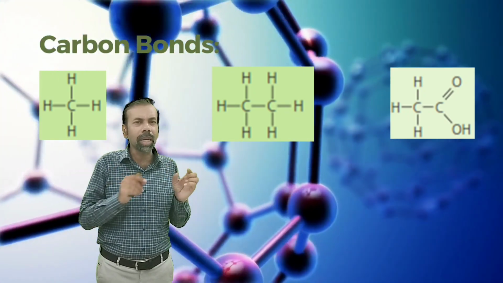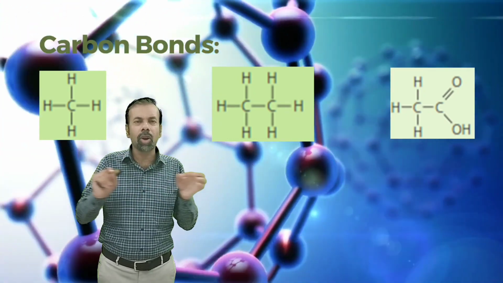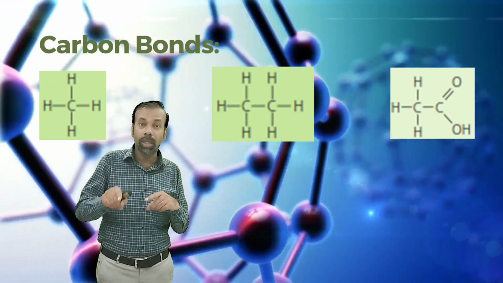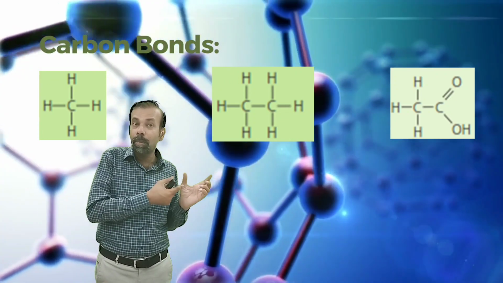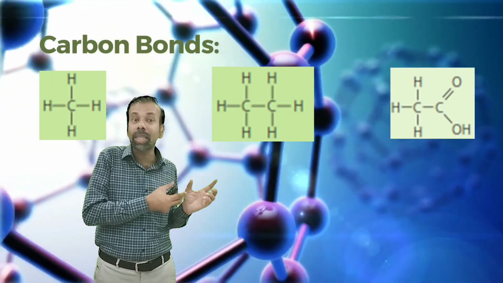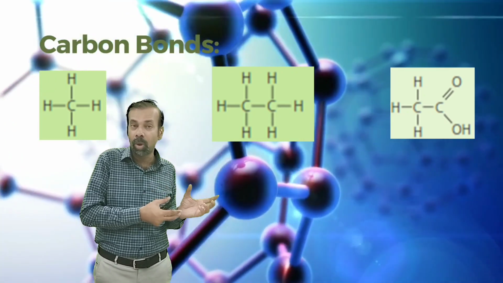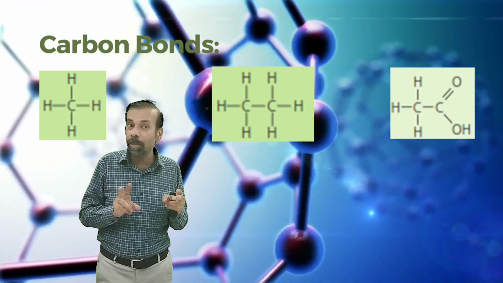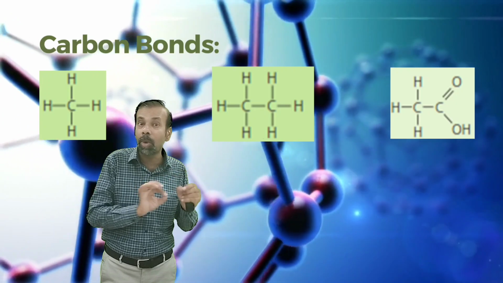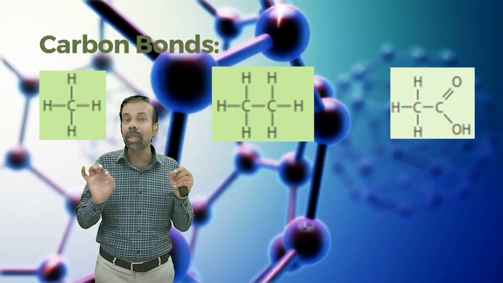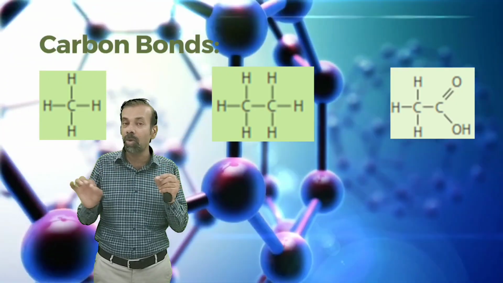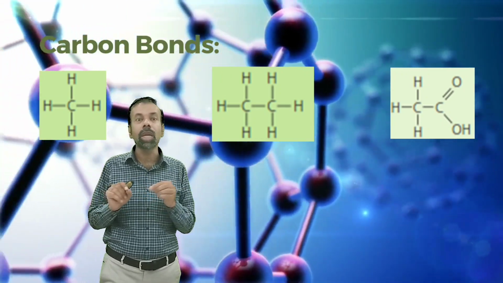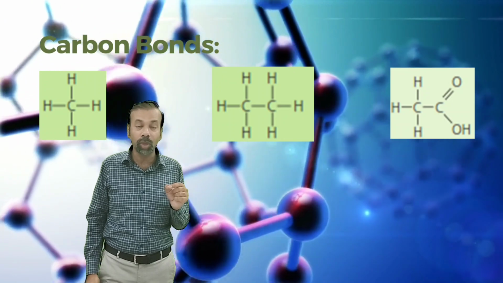Then maybe a single bond with carbons or double bond as well, like you can see C double bond C. So these compounds are actually called unsaturated compounds which contain double bond. Keep in your mind this term, that those compounds which have carbon-carbon double bonds in them, those are called unsaturated compounds, and those which contain carbon-carbon single bonds, those are called saturated compounds.